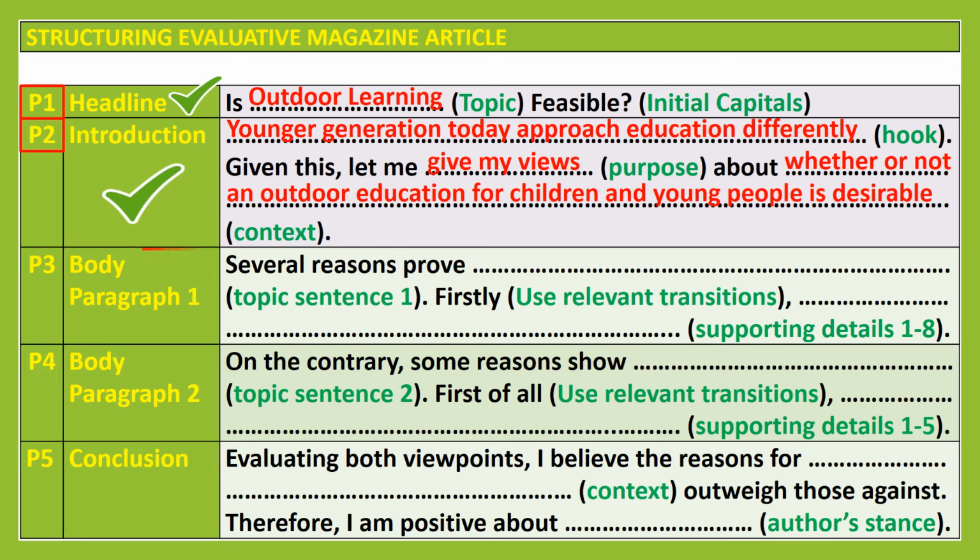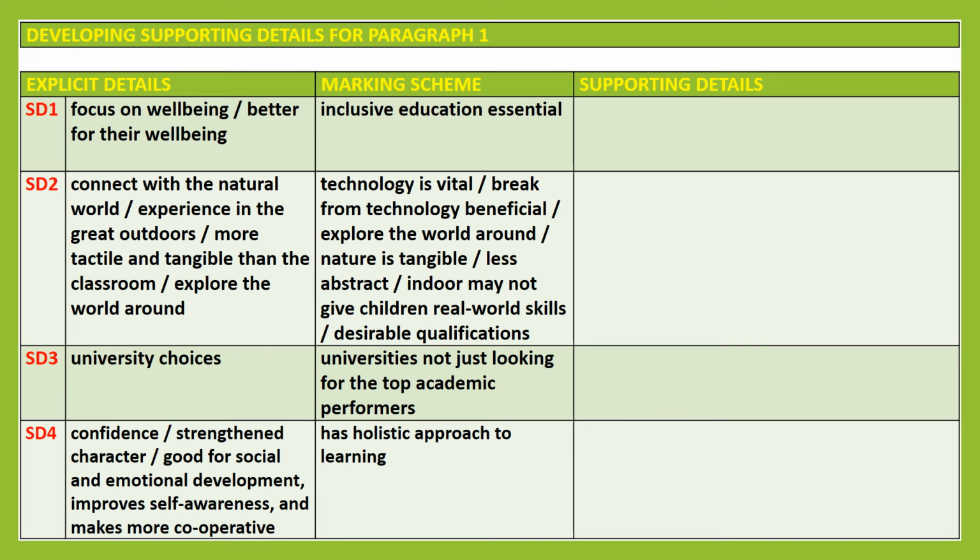Write 2 body paragraphs, P3 and P4. Begin paragraph 3 with a topic sentence, deriving it from the context of the article to introduce the first body paragraph. Ensure you use relevant transitions to each of the supporting details. Now develop supporting details for the first body paragraph. Use clues from the explicit details and the marking scheme provided to develop supporting details to be included in body paragraph 1. For example, supporting detail 1.